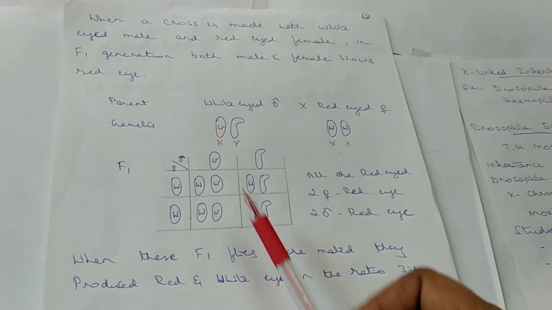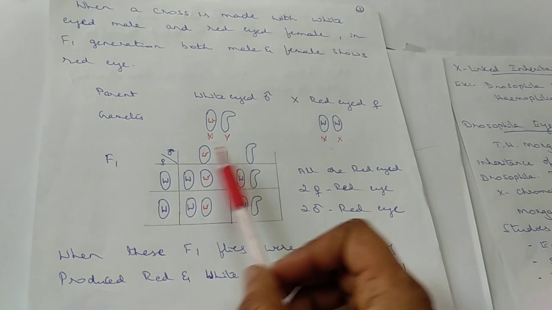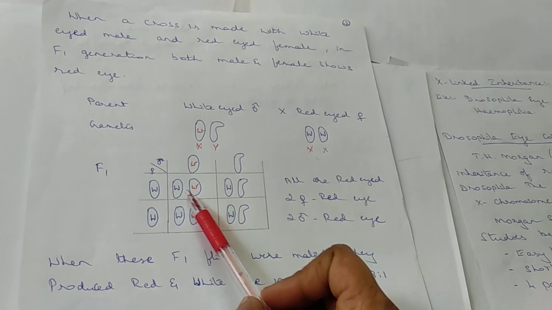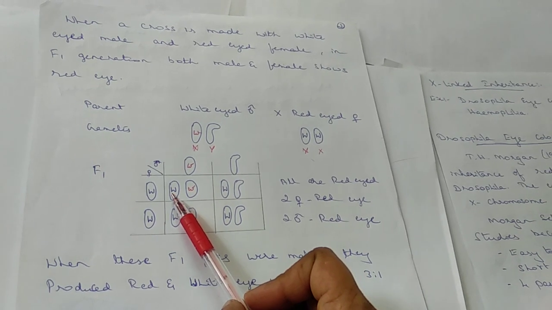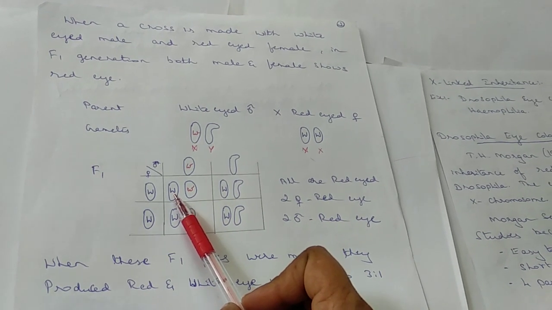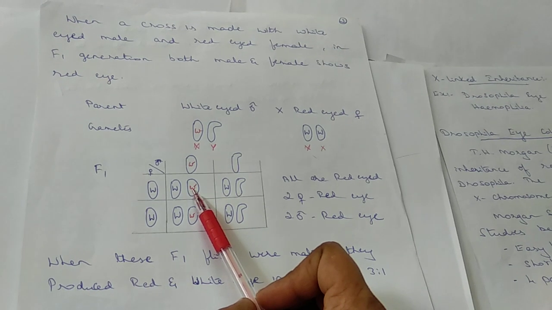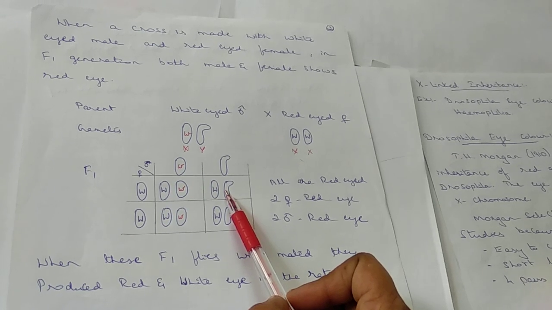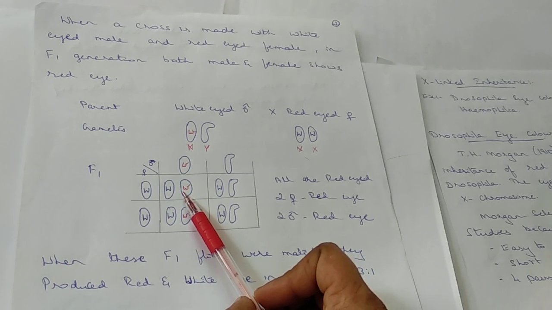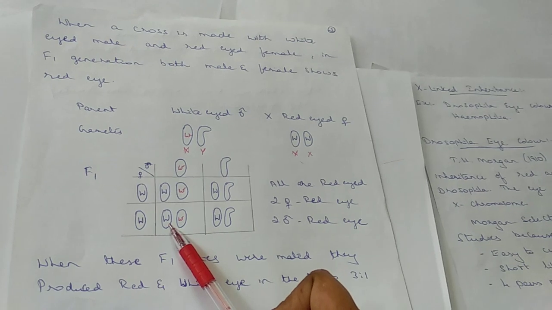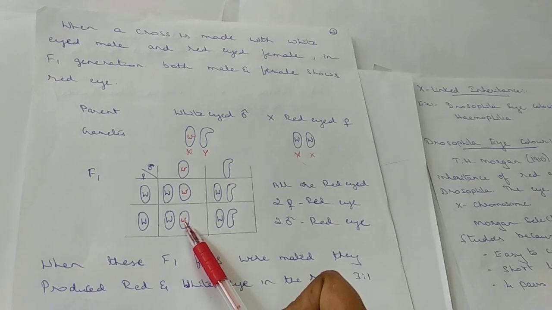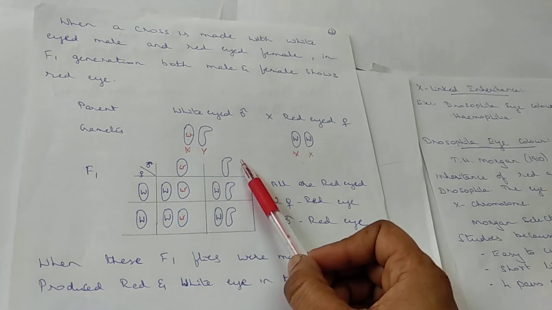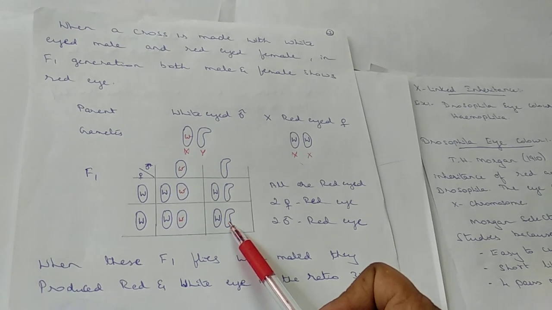So in the F1 generation, we are going to plot a Punnett square here. During the plot, we can observe that when you cross these two, we are getting the two X's with one heterozygous condition, with one capital W and one small letter w. When we cross these two, we are getting one X and one Y. That is male, and here this is female. Again, we get the female, capital W, small w, a heterozygous female, and the other cross gives a dominant male.